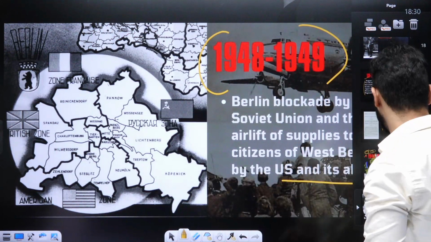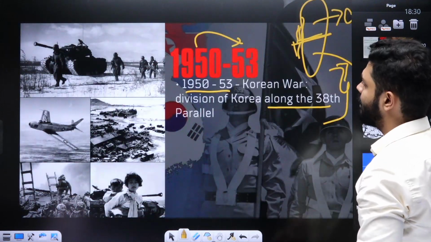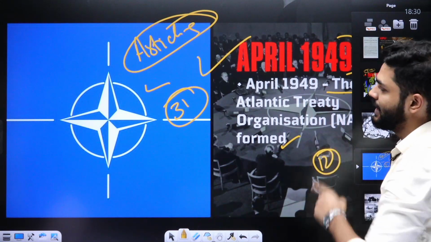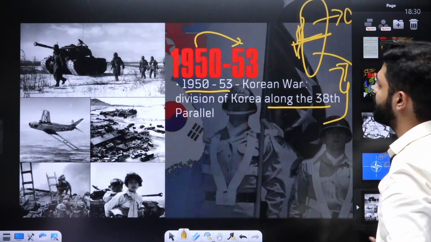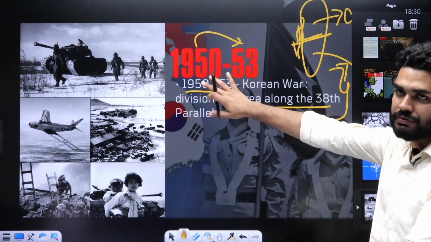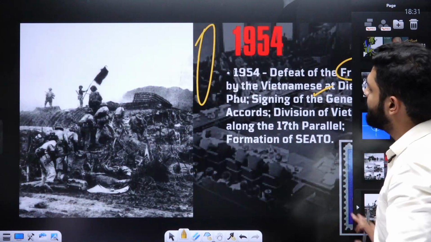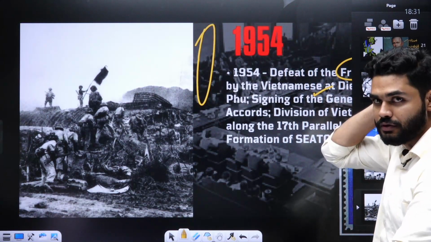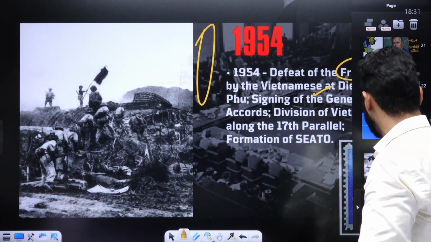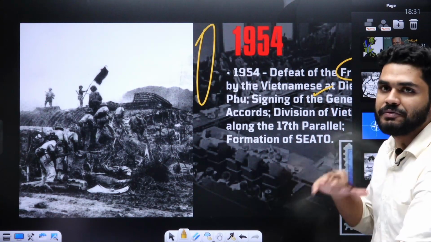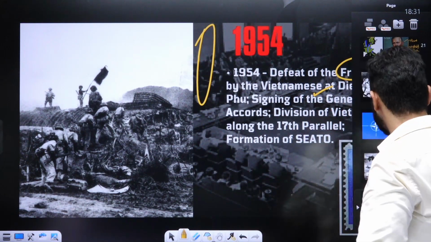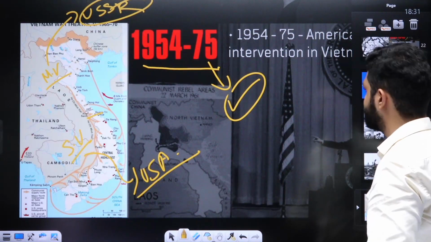a Berlin Blockade, and we talked about that. Then after 48 we talked about 49 the NATO thing, and then after NATO the 1950 when the Korean War got started, and in 54 the Vietnamese defeated the French, and from that time the fight between communism and capitalism started. Eventually America lost that fight.